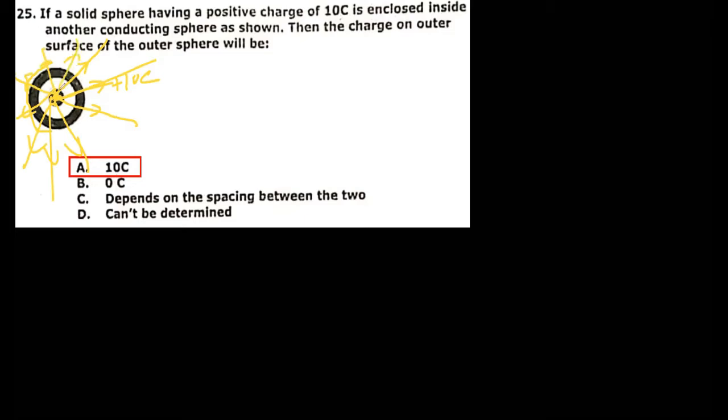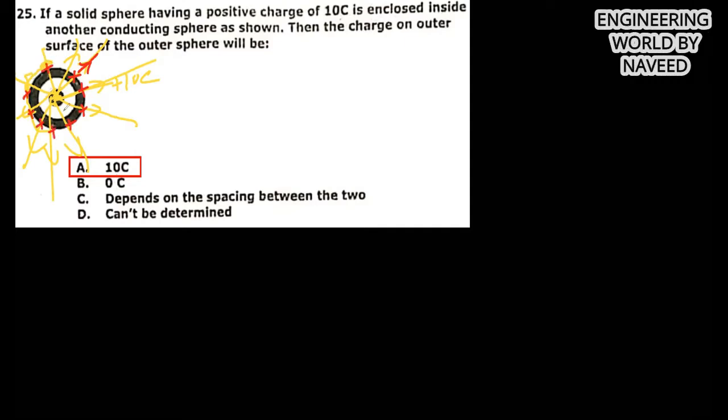As the electric field lines are coming from the inside of this sphere, I can say that on this sphere we have lots of positive charge. One positive charge is located over here, from which I am getting this outward line. Another positive charge is located over here, another is here, another is here. So you can say that the plus 10 charge is located on the surface of the outer sphere. So option A is the correct answer.